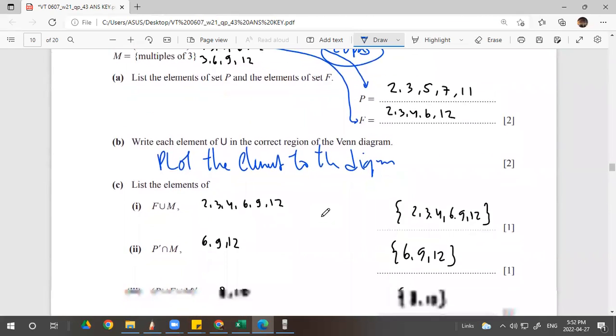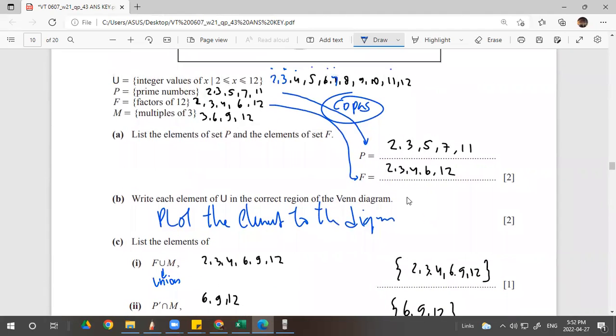List the element of F union M. F union M. U is union. Union means take all. Take all F and M. Take all: 2, 3, 4, 6, 9, 12. Right? Everything, you pick everything here. So write down and put the curly bracket.